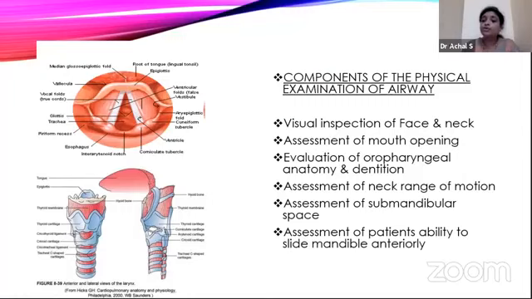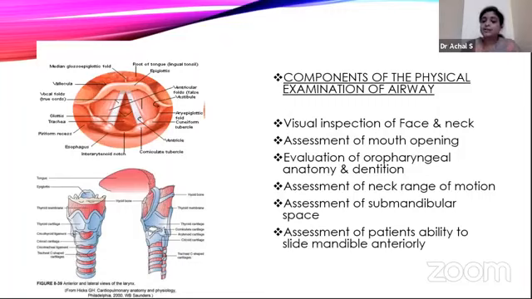A minimum of 2-finger breadth is required in maximal mouth opening. This allows the space to pass our laryngoscope blade. Then evaluation of oropharyngeal anatomy and dentition: any dentures present, any loose tooth, we should be careful. Assessment of the neck range of motion, especially flexion and extension of the neck, is important, so we will know any cervical conditions or pathological conditions in the patient.